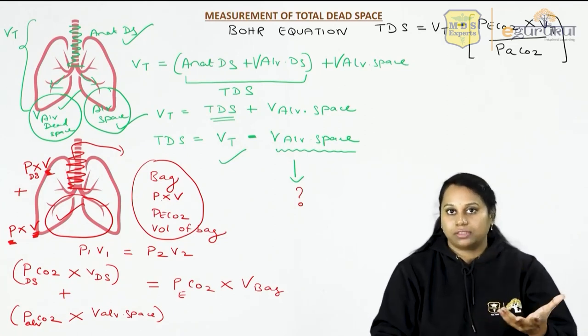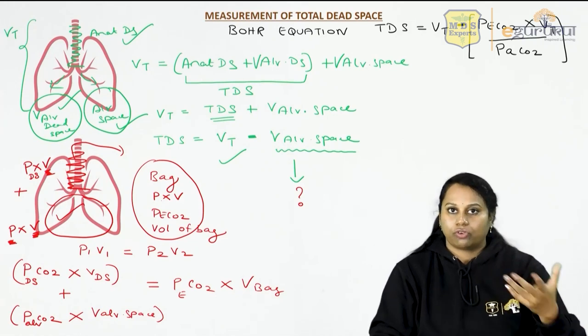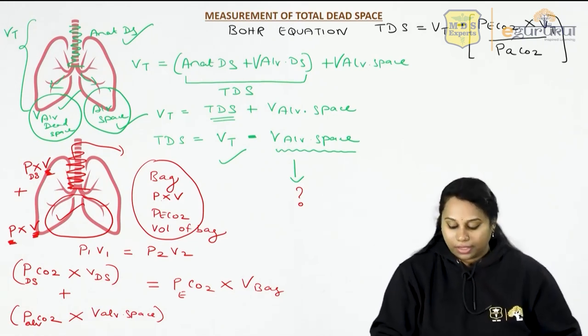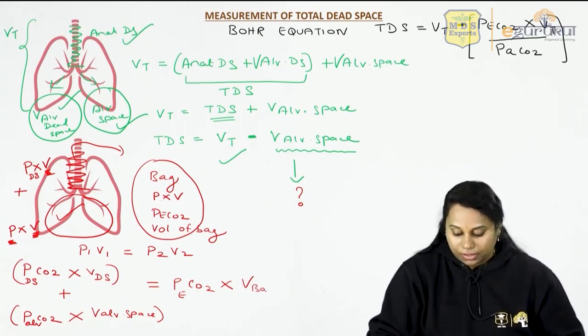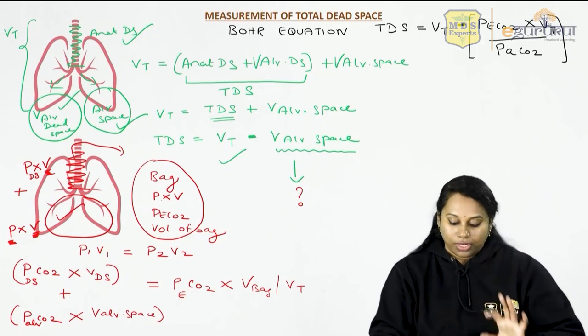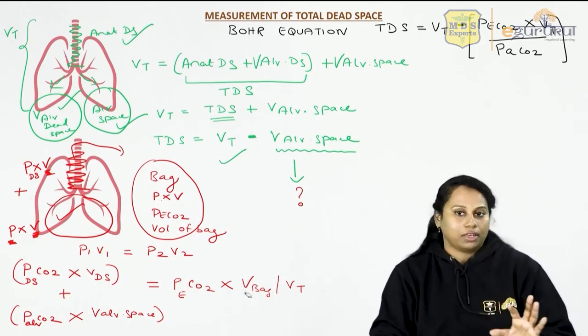Whatever air you have breathed out, that only has gone into the bag. So what is that volume of air that comes out during normal breathing? Tidal volume. So tidal volume only has gone into the bag. So this volume in the bag or the tidal volume, both are same. Because tidal volume only came out of your lungs, that only has gone into the bag. So instead of this, we can write volume in the bag or the tidal volume.